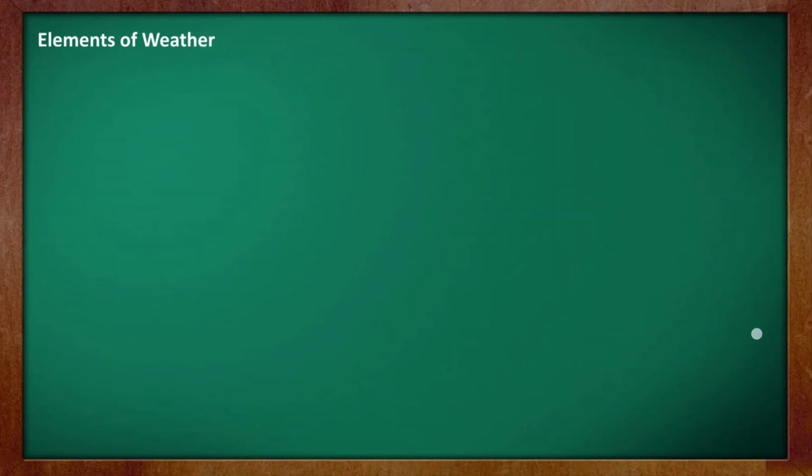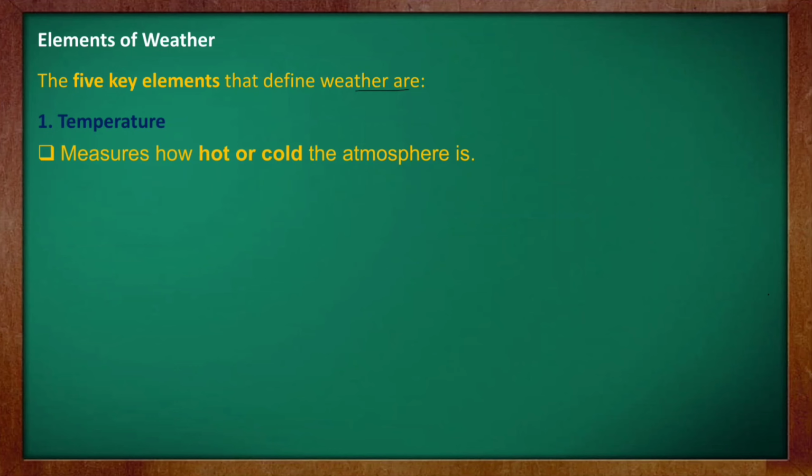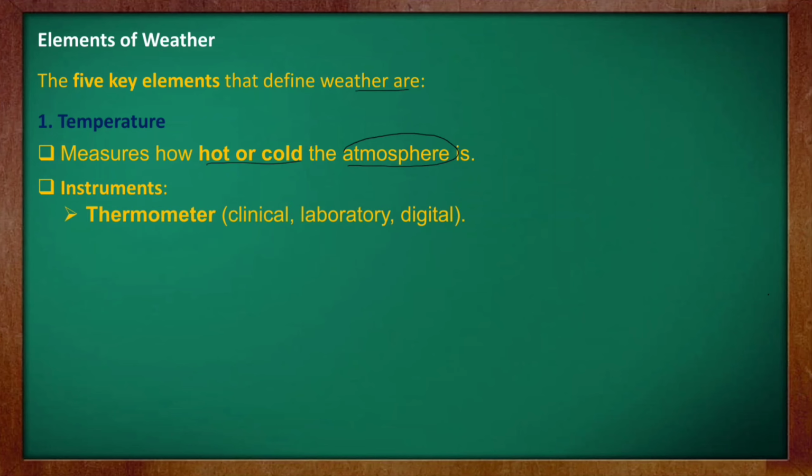The 5 key elements that define weather are these. First is temperature. Temperature measures how hot or cold the atmosphere is, how hot or cold the air is on our earth or in the place where you are living. And what is the instrument to measure it? It is the thermometer. Thermometers include the clinical thermometer, laboratory thermometer and digital thermometer. So the instrument to measure temperature is the thermometer. This is what you need to remember.